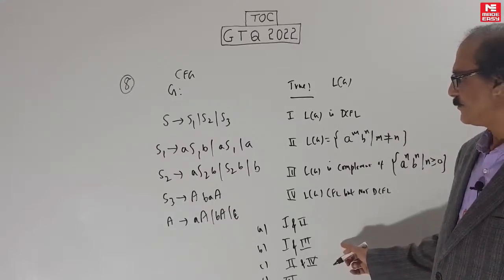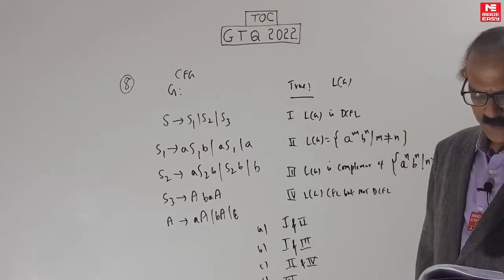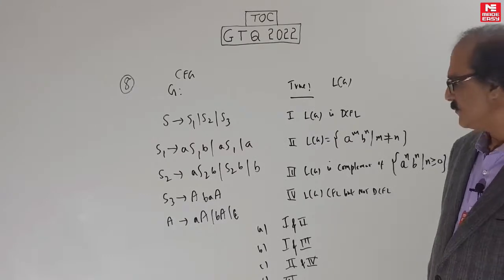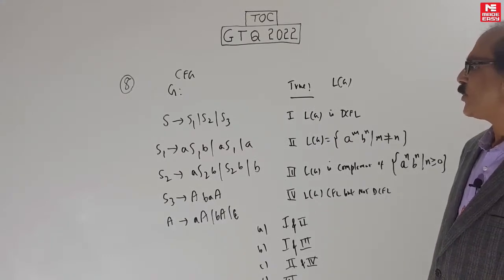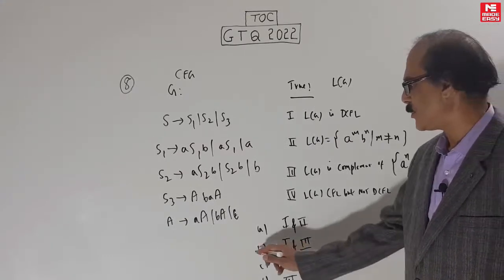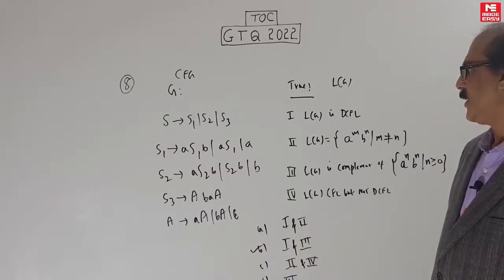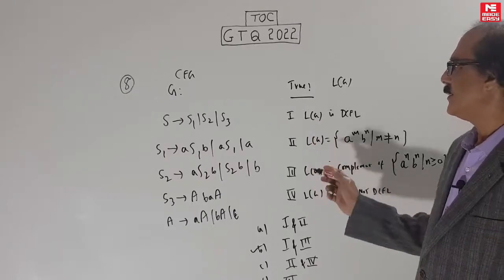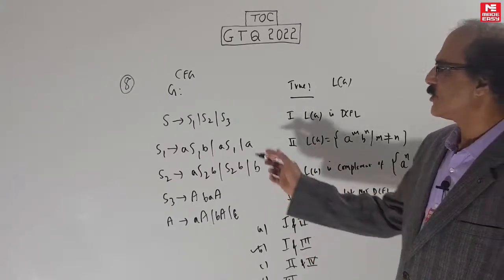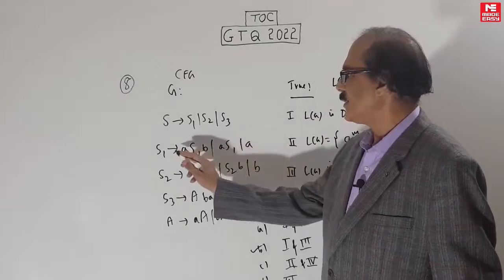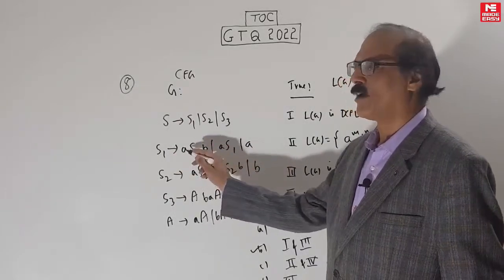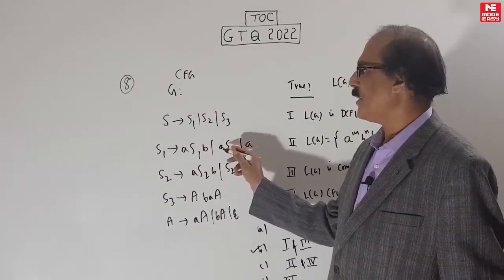Okay, so try this question. What will it come? The correct answer, let's see how to go about with this. The correct answer happens to be 1 and 3 only. They are true. Why? Let's solve it. S1. If you put S goes to S, this will create an equal number of A and B, and if you put null, it will become an equal number.